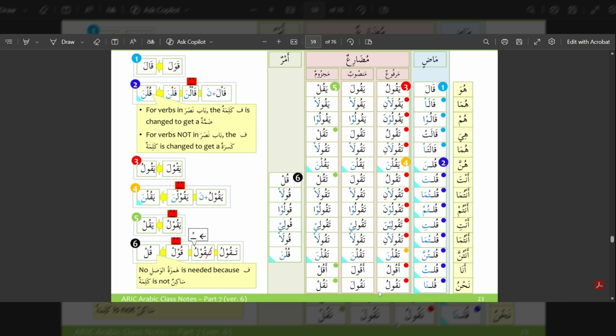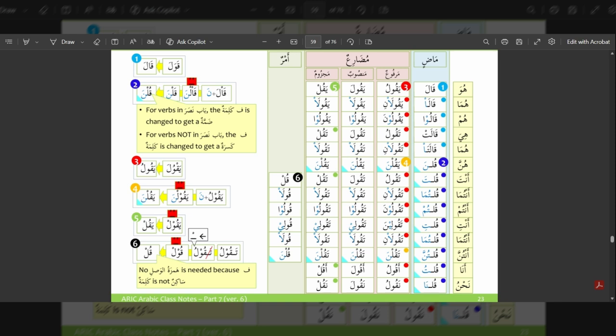Naqulu, we say. And then in the mansoob form, it goes as yaqula, yaqula, yaqulu, taqula, taqula, yaqulna, taqula, taqula, taqulu, taquli, taqula, taqulna, aqula, naqula. And in the majzoom form, it goes as yaqul.